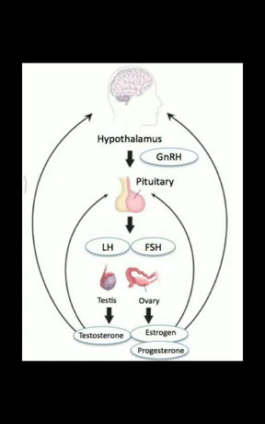Adenohypophysis gonadal axis. That means we have to understand an axis connecting three important endocrine glands which regulate the reproductive functions of a mammal. So what are these three important endocrine glands? These are the hypothalamus, the adenohypophysis or the anterior pituitary gland, and finally the male and female gonads.